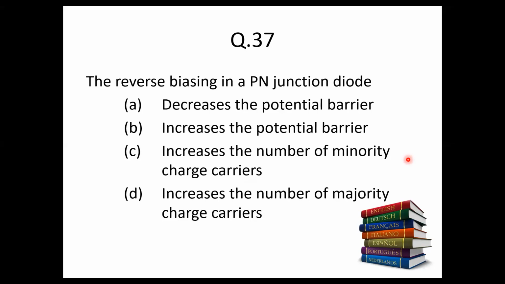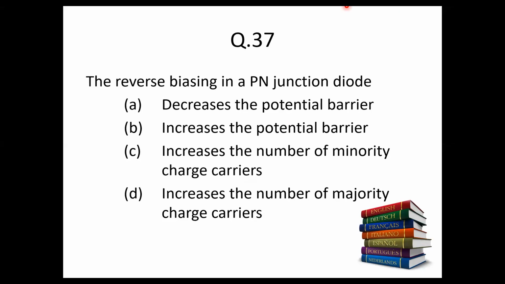The reverse biasing in a PN junction diode, does it decrease the potential barrier, increase the potential barrier, or increase the number of minority charge carriers?